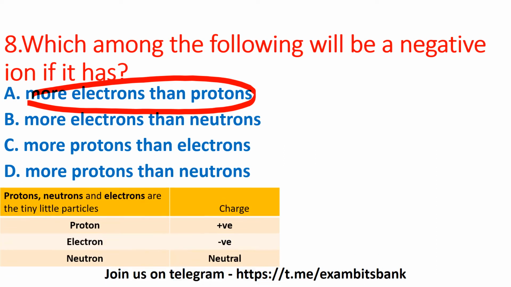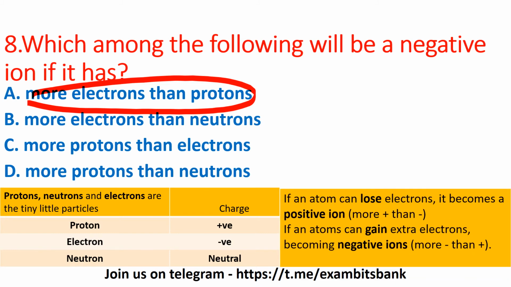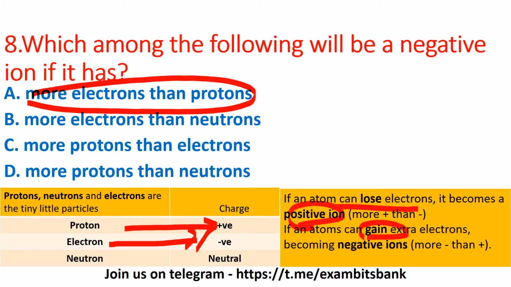So proton, neutron, and electrons are tiny little particles. Proton is positively charged, electron is negative, and neutron is neutral. So if an atom loses an electron, it becomes a positive ion, and if an atom gains an electron, it is considered a negative ion. Moving on to next question.